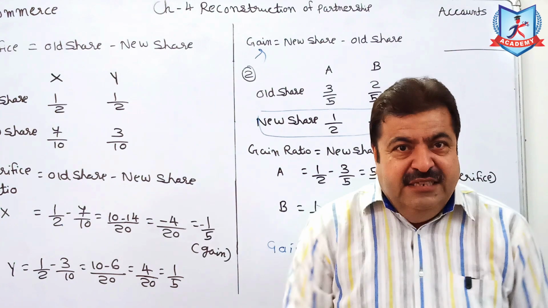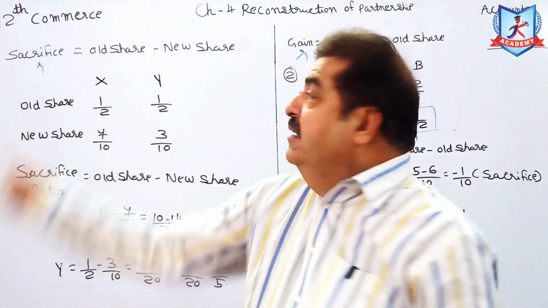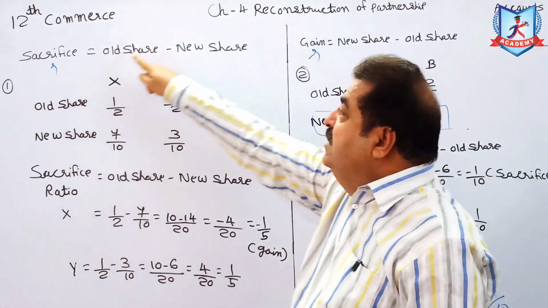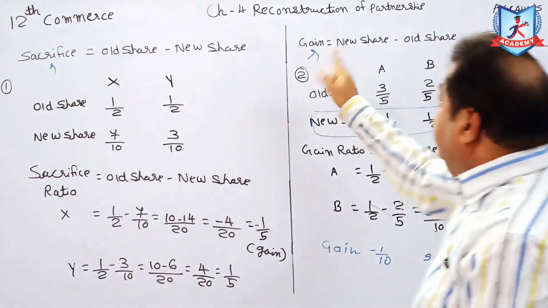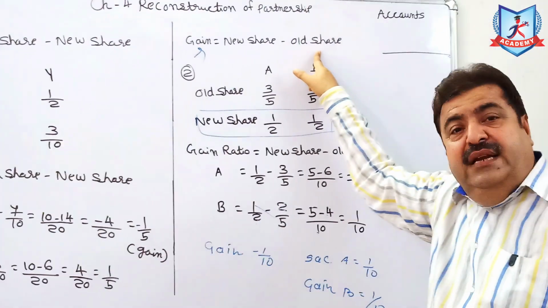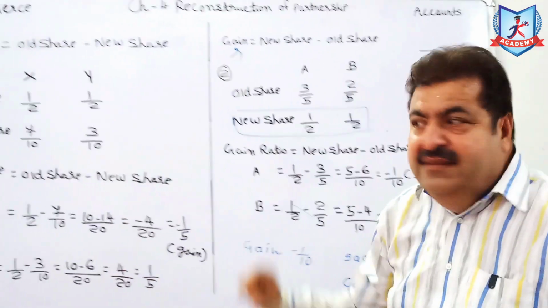So clear friends? Keep in your mind quickly. Sacrifice ratio is equal to old share minus new. Gain is equal to new share minus old. Clear? Write down.